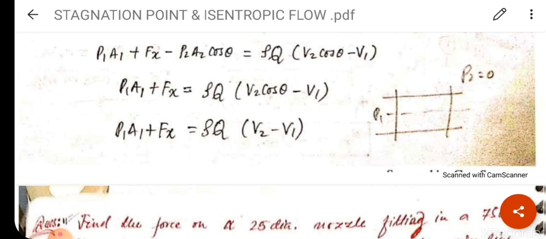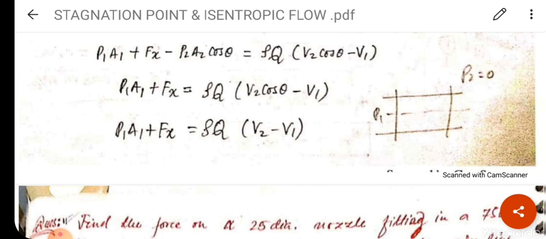So the equation will be P1A1 plus Fx minus P2A2 cos theta is equal to rho Q V2 cos theta minus V1. I am assuming here the momentum equation in x direction. That is the same equation which I already explained. So putting in the value, P1A1 plus Fx, because P2 is 0, so the whole term will become 0.